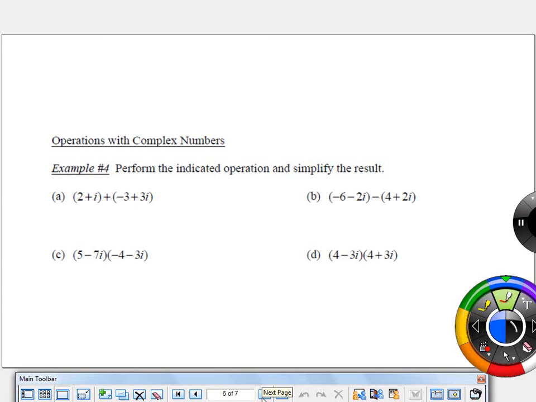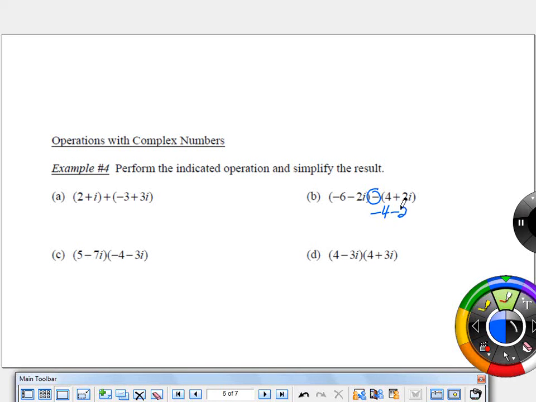How to work with I. We're going to start at B. It's the same as A, but it has a subtraction sign in the middle. Okay? So this is just like combining like terms in pre-algebra and algebra 1. Okay? Imaginary parts can combine with imaginary parts, and real parts can combine with real parts.